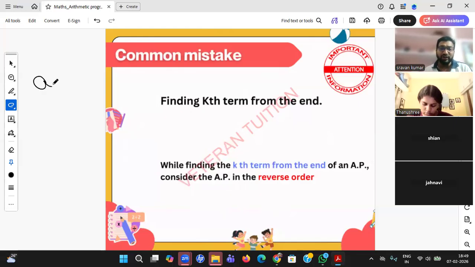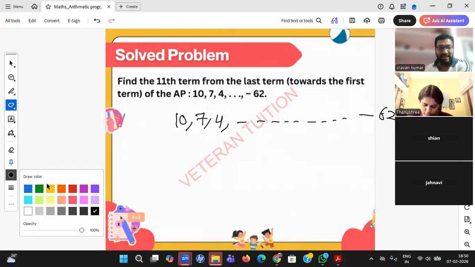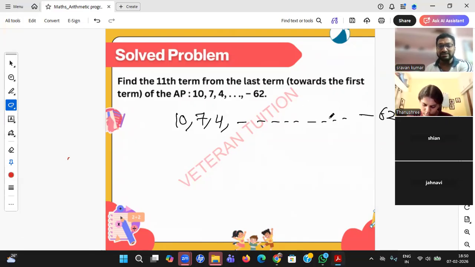So we have done questions on A of n now. There is one more question on A of n, where he will ask the kth term from the last. I'll take an example. Find the 11th term from the last term. He has given some sequence 10, 7, 4 goes on, and minus 62. Now what is he asking? He's asking the 11th term from the last term, beta. So the last term is A of n. From the last term, he is asking the 11th term.